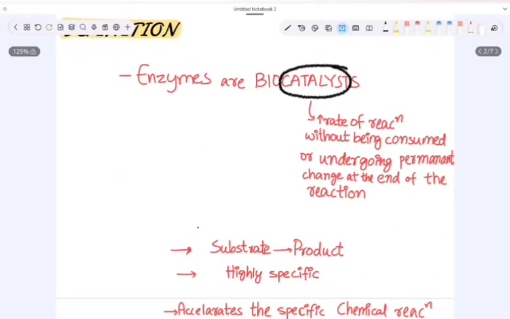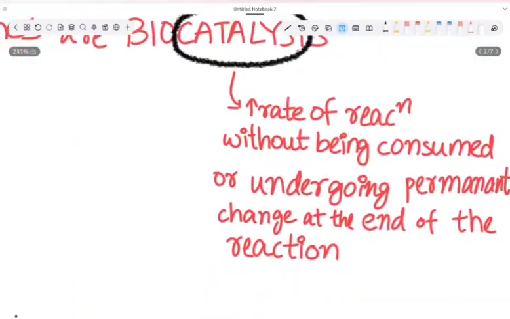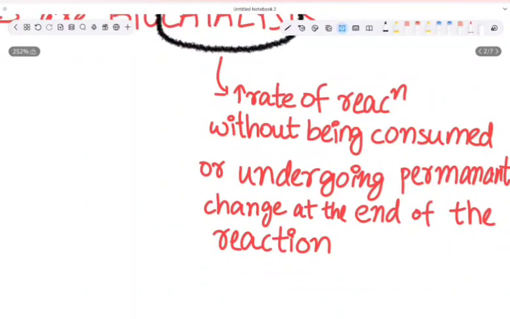Enzymes are biocatalysts. Let us know what a catalyst is. A catalyst is something which increases the rate of reaction without being consumed or undergoing permanent change at the end of the reaction. So it increases the rate of reaction, it is not consumed in the reaction, and it does not undergo any permanent change at the end of the reaction.